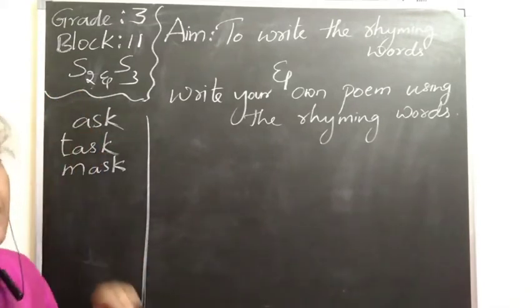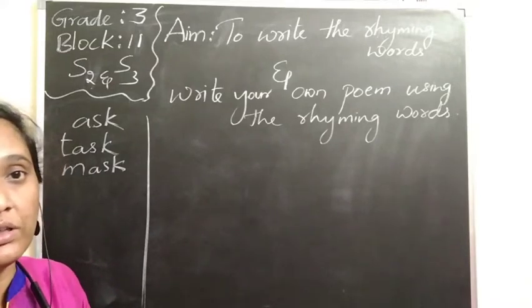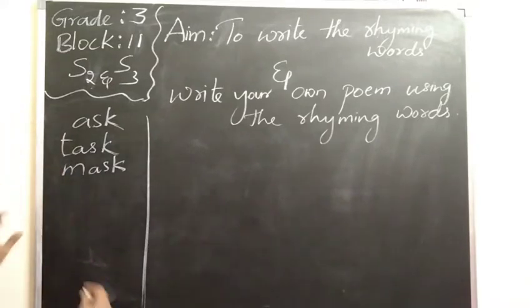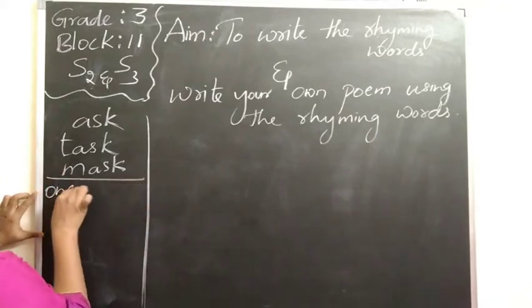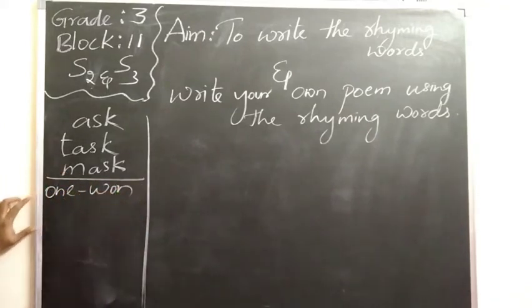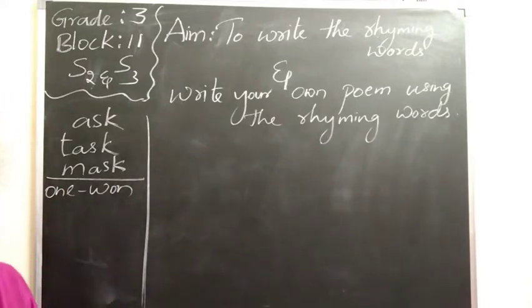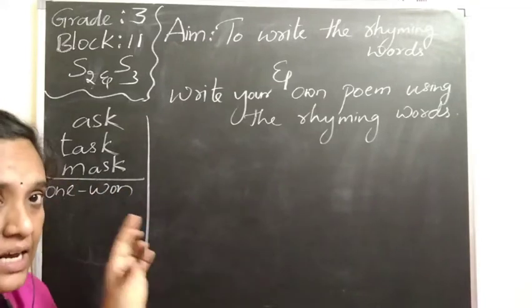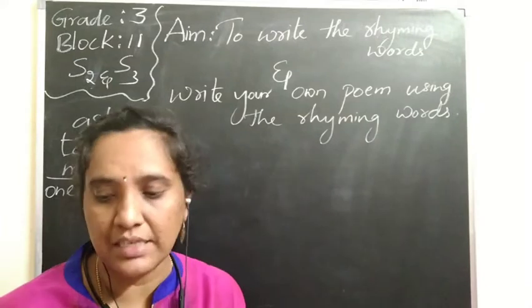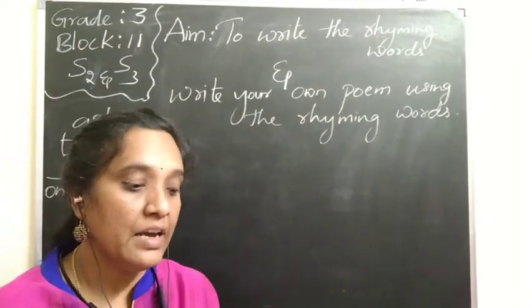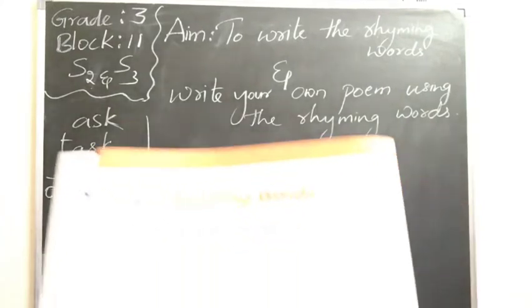Sometimes the rhyming words are based just on the pronunciation. If we go through the pronunciation, words like one and won have the same pronunciation. So some words, though they don't have the same ending, might have the same pronunciation, and then also they become rhyming words. So based on the endings of words that you have already written in your first and second classes, let us see what you want to do here.